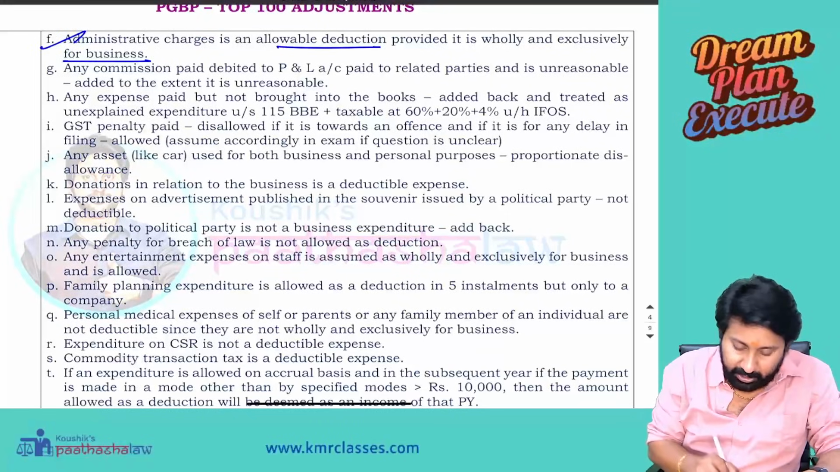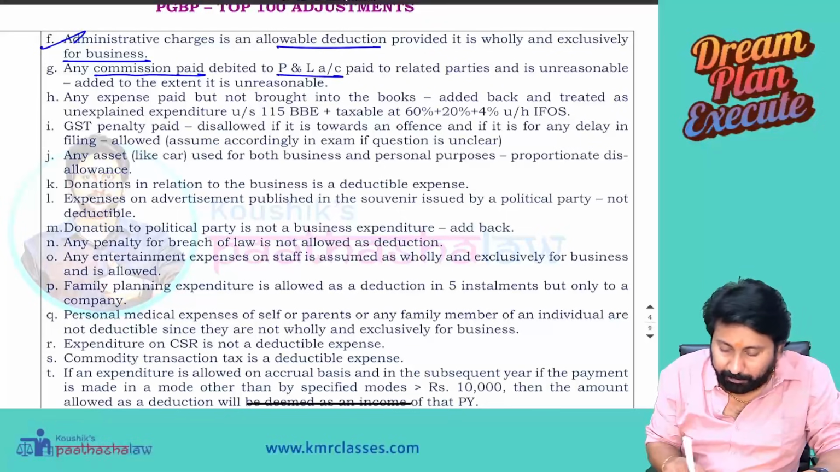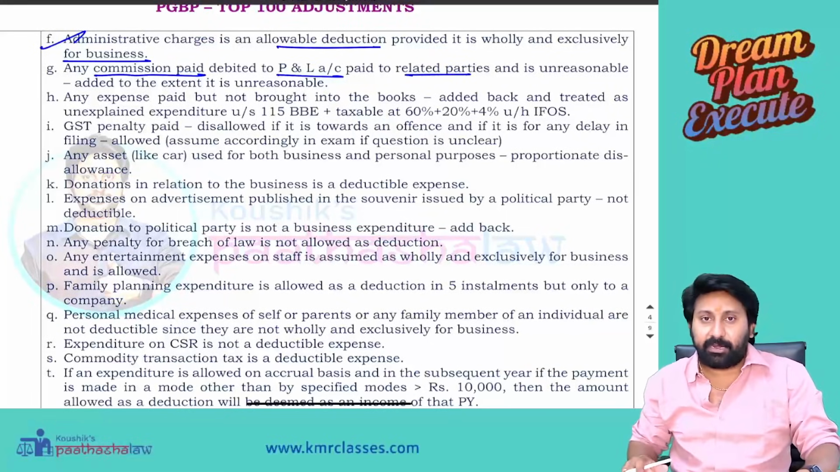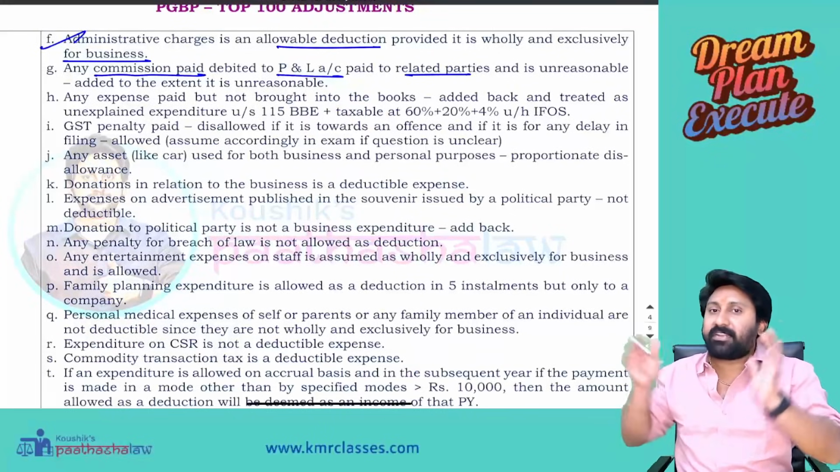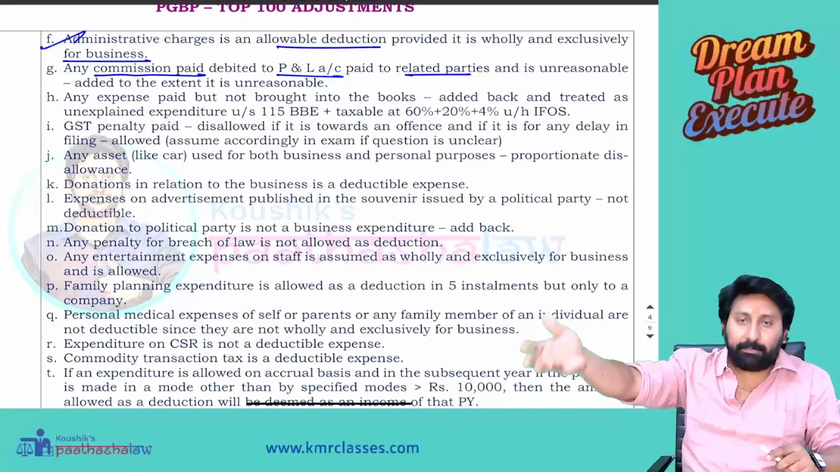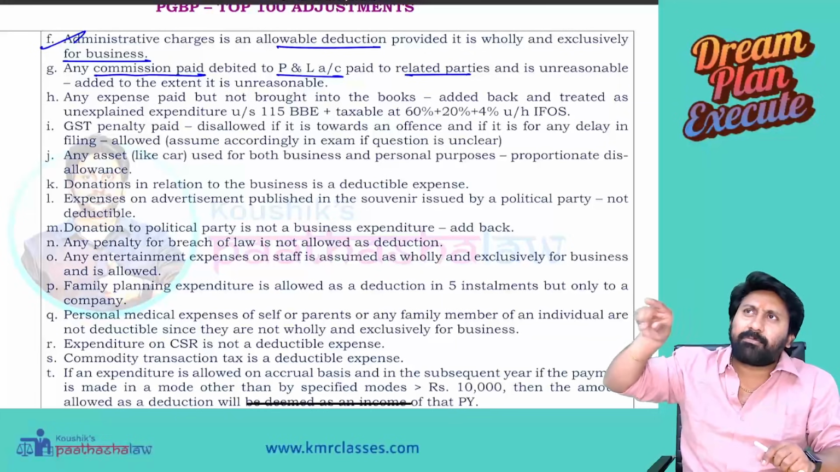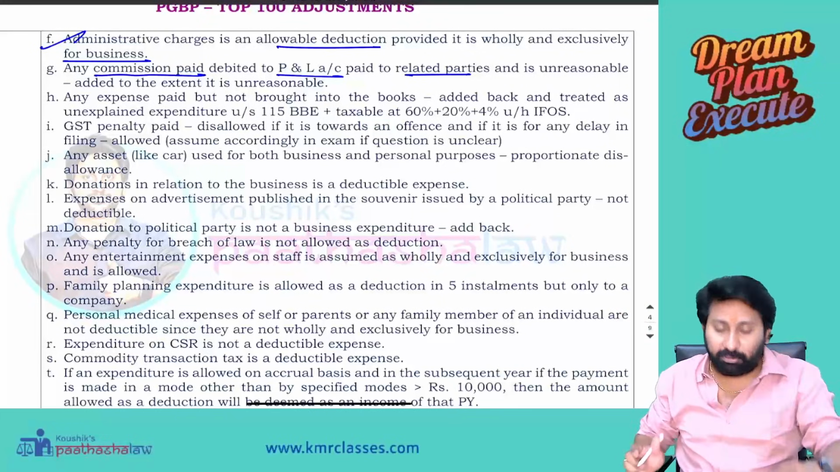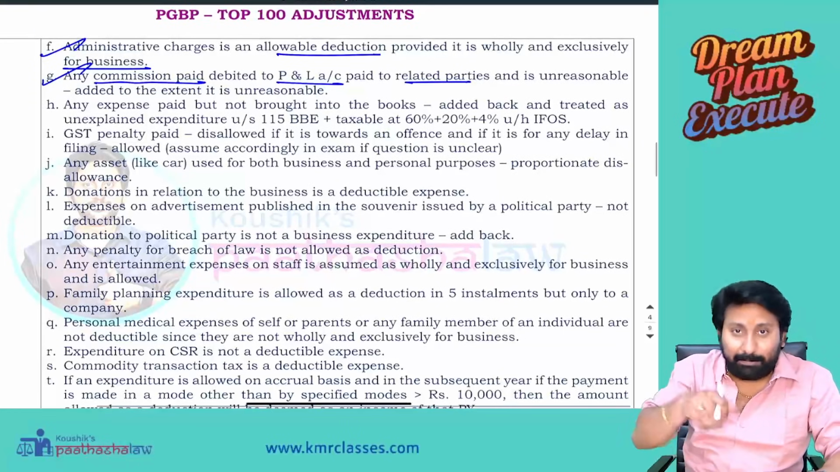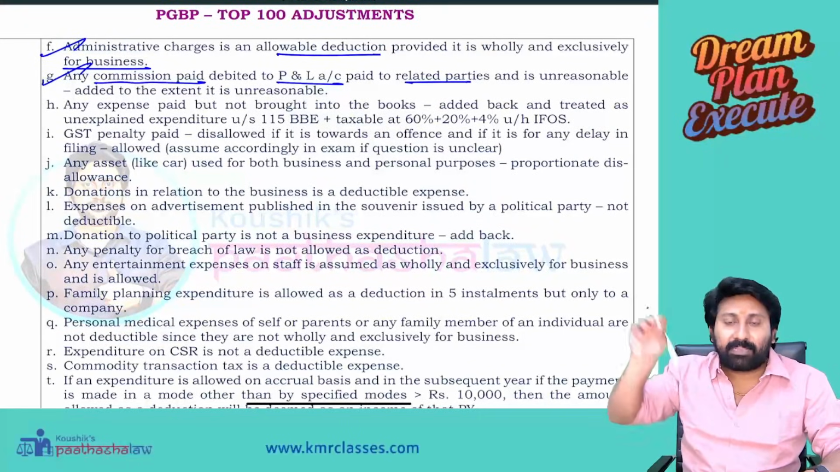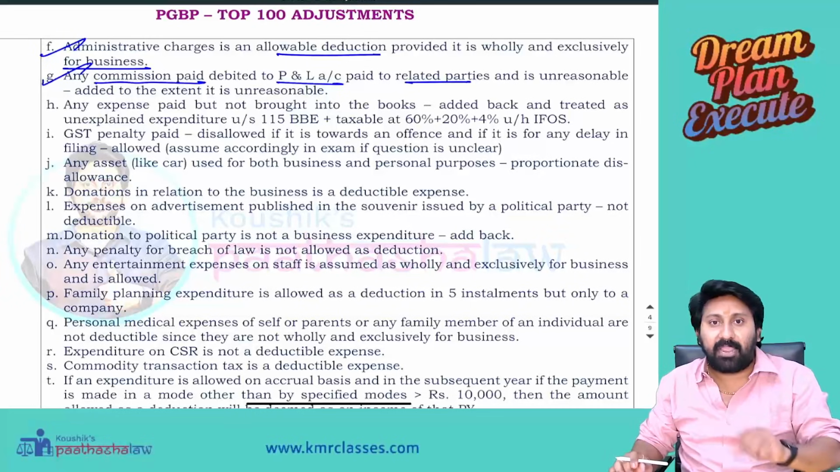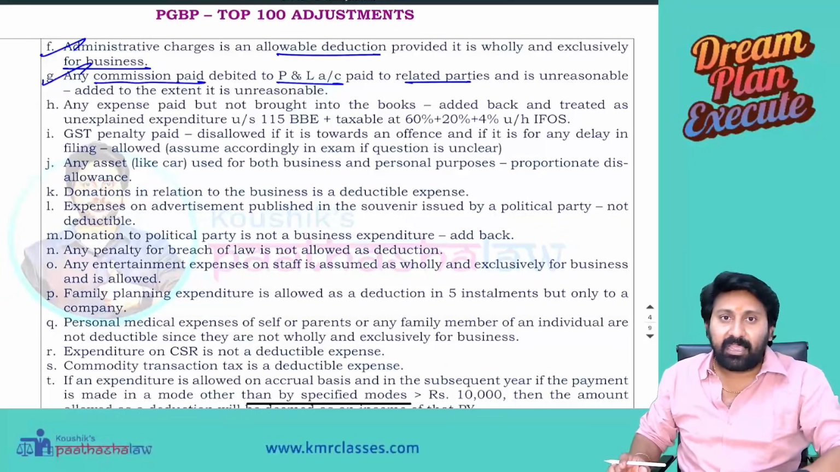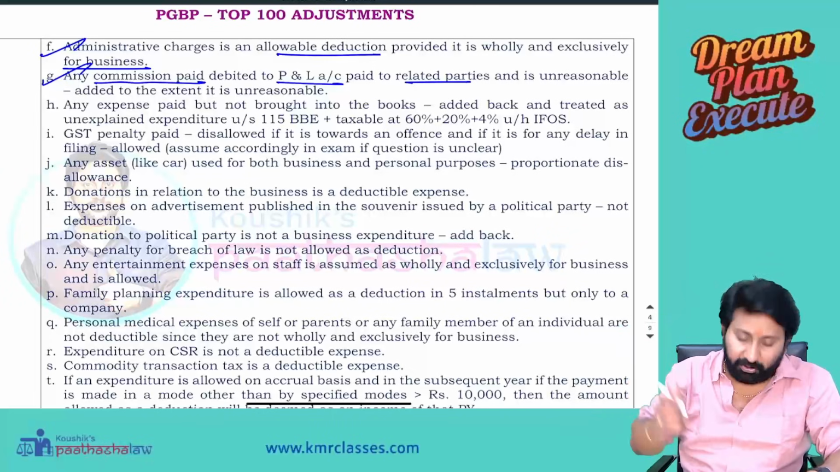Next one. Any commission paid debited to P&L account, paid to related parties and unreasonable, is added back to the extent unreasonable. Means what? For example, my brother is there. I am paying commission to my brother for bringing the sale. Normally in the market, commission will be 1%. I paid 11%. The 10% is unreasonable, added back to the profits. Not 11% is added. For example, generally people pay 1,000. I paid, say, 11,000. That extra 10,000 will be treated as an unreasonable expense and added back to the profits.